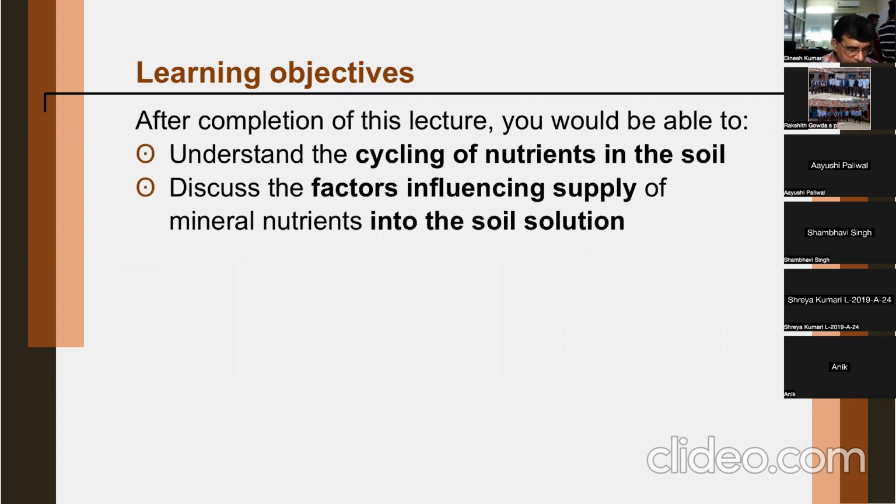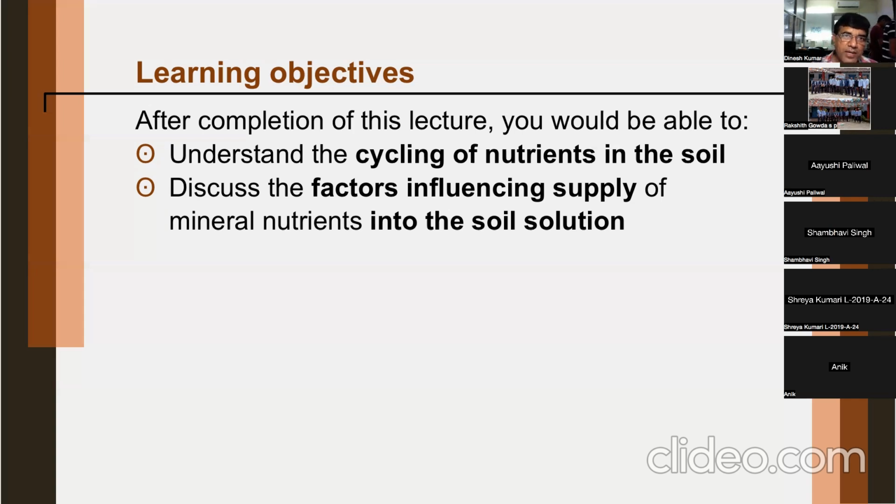So actually cation exchange capacity is a negative property. Overall, it has negative charge. So how many total negative charges are there? That is your cation exchange capacity, or capacity of soil to hold cations, or capacity of 1 kg of soil to hold a certain amount of cations. That is your cation exchange capacity.